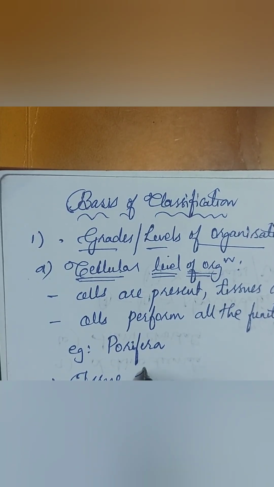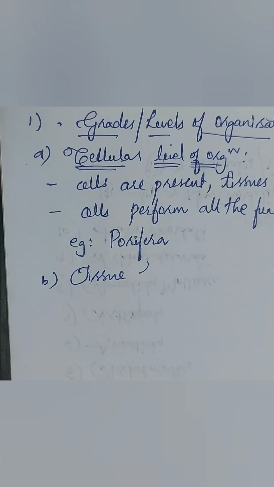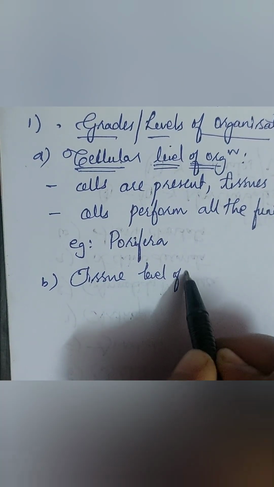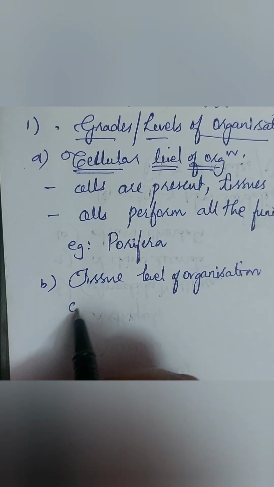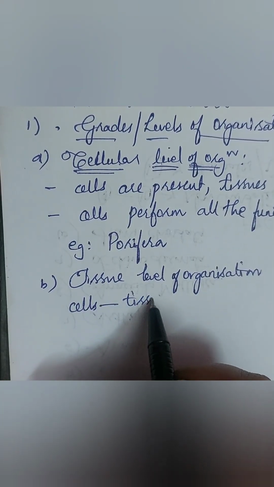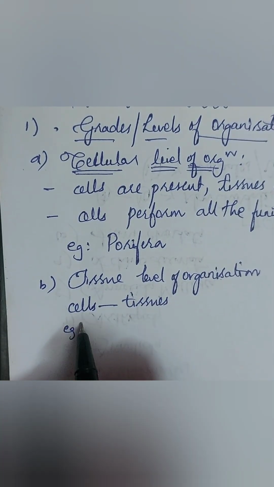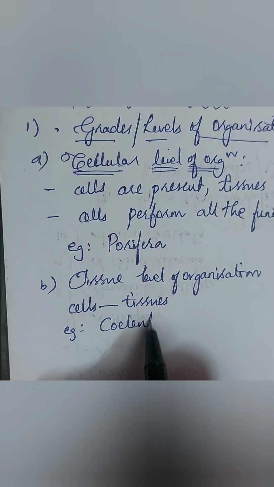Next is tissue level of organization. In this, cells which perform similar functions are combined to form tissues. So we can see this in phylum Cnidaria, also known as phylum Coelenterata.